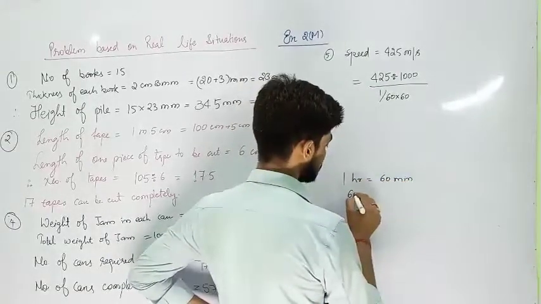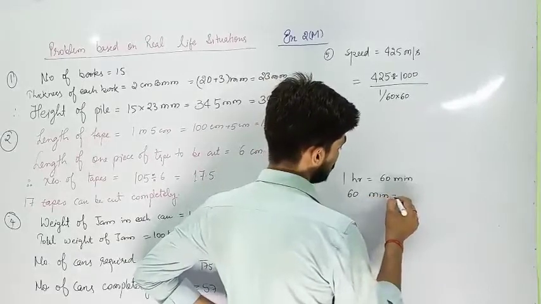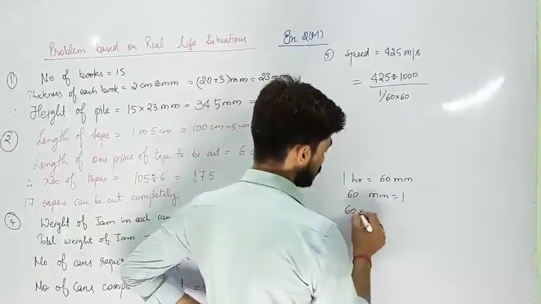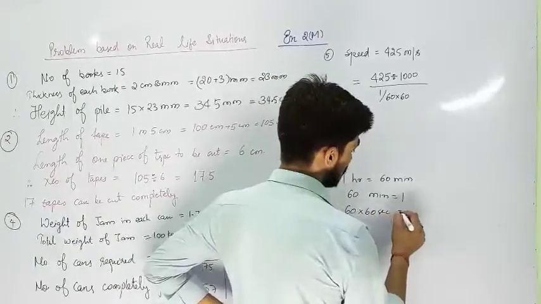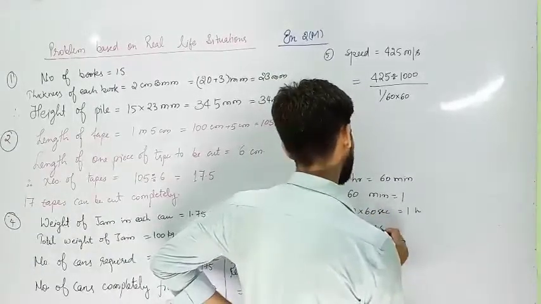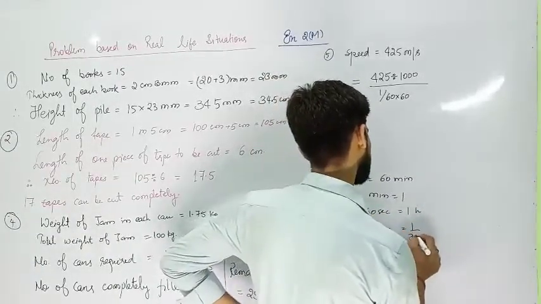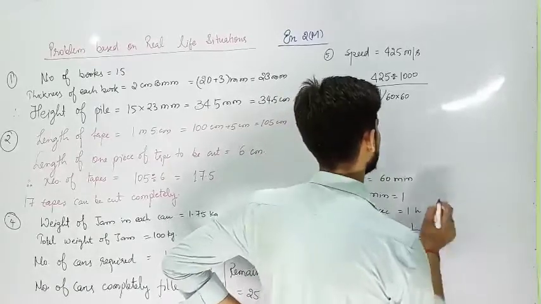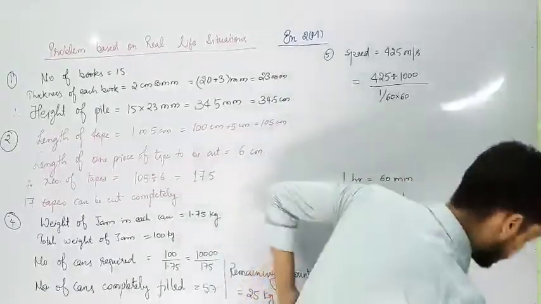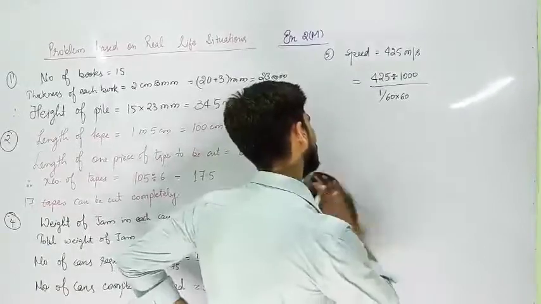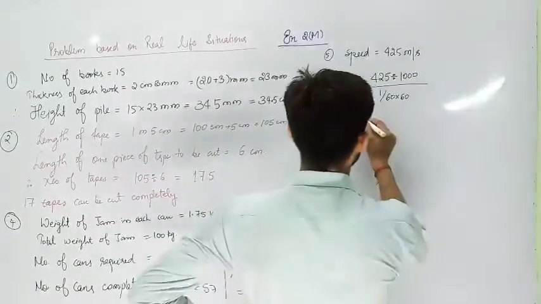So you can write 60 minutes equal to 1 hour, and 60 into 60 seconds equal to 1 hour. So 1 second equal to 1 upon 3600, or 1 upon 60 into 60 hour. That I am doing here. Now my dear children, you can see the method. Here you can write